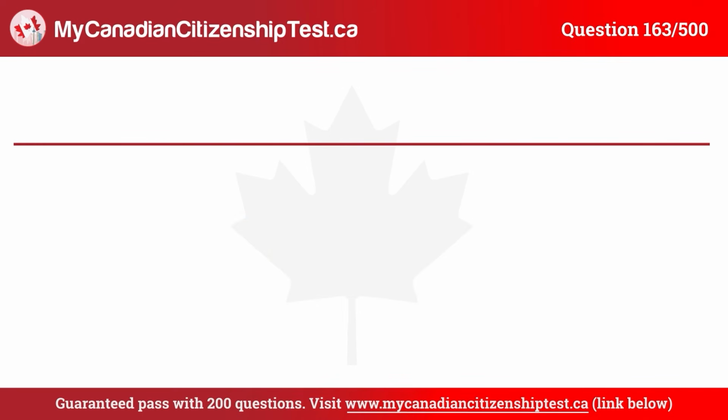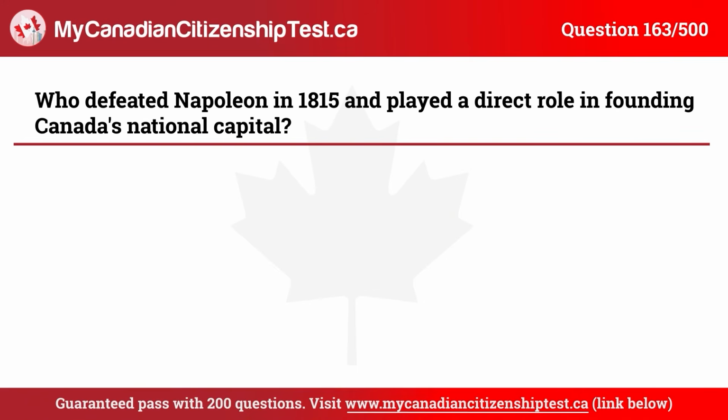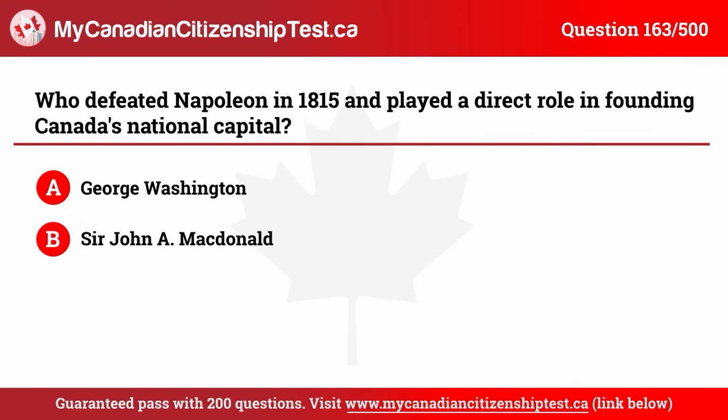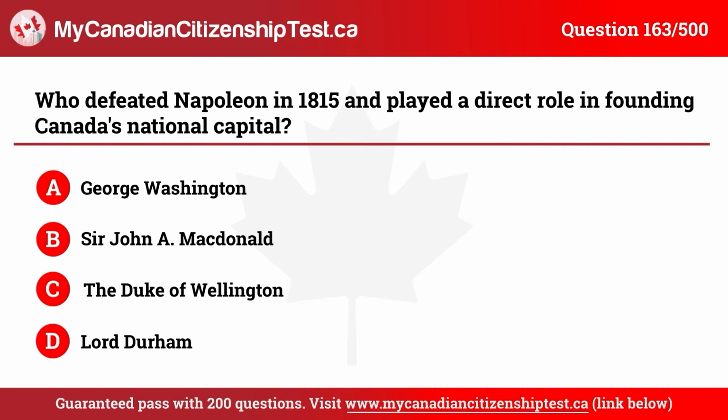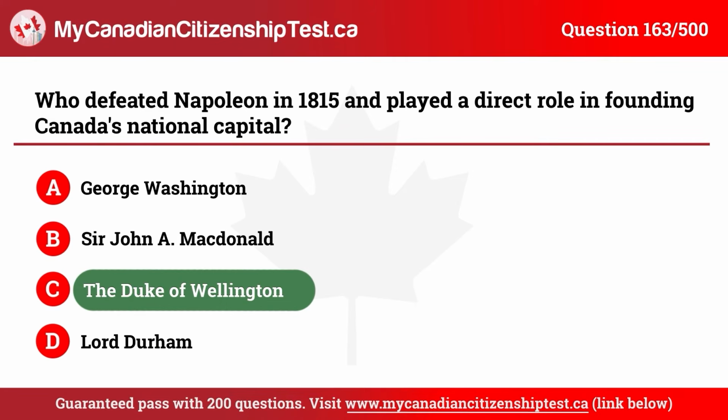Question 163. Who defeated Napoleon in 1815 and played a direct role in founding Canada's national capital? A. George Washington, B. Sir John A. Macdonald, C. The Duke of Wellington, D. Lord Durham. The correct answer is C. The Duke of Wellington.